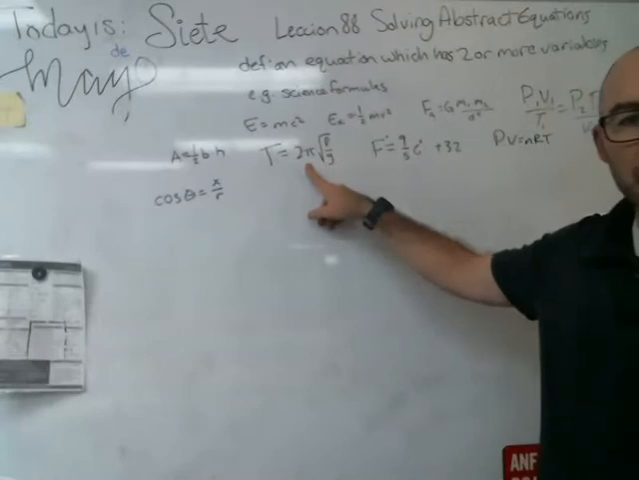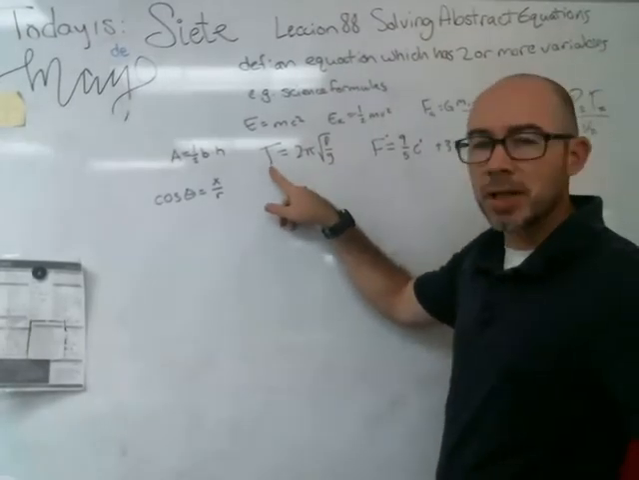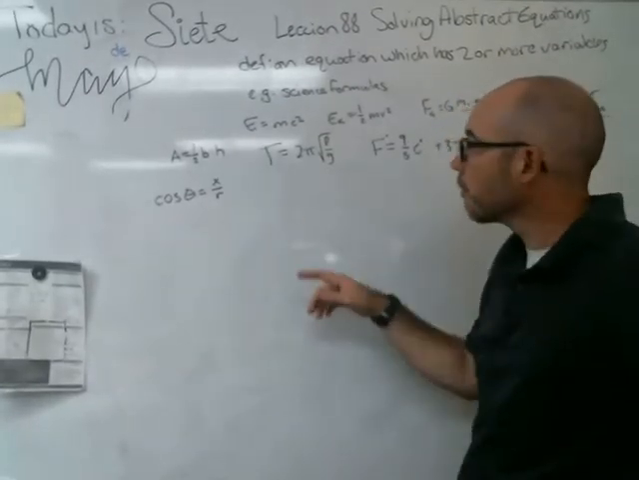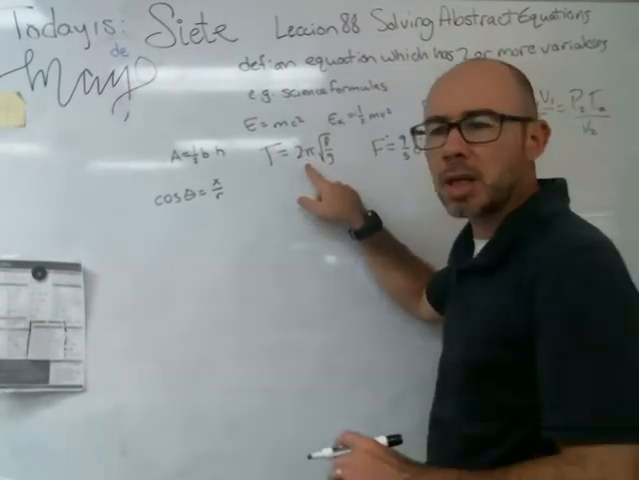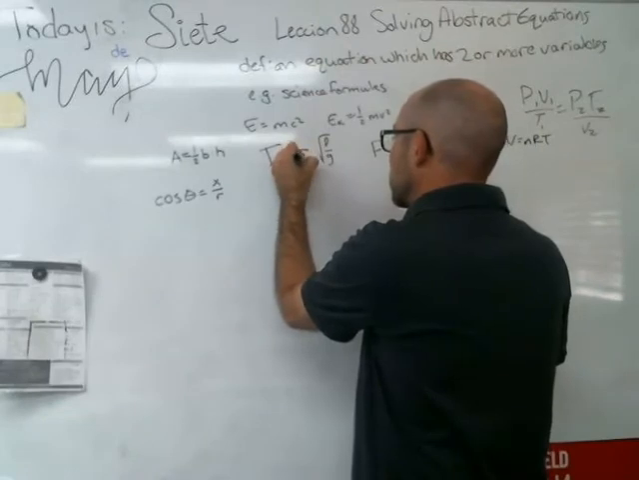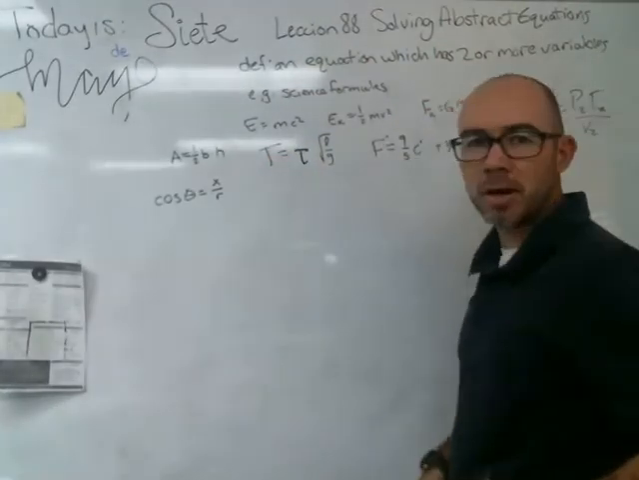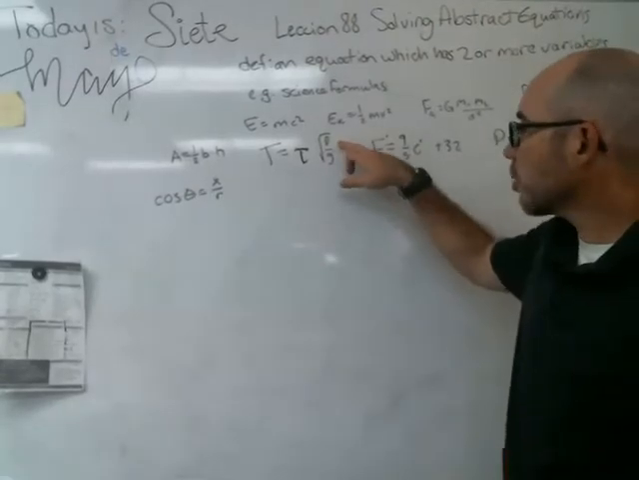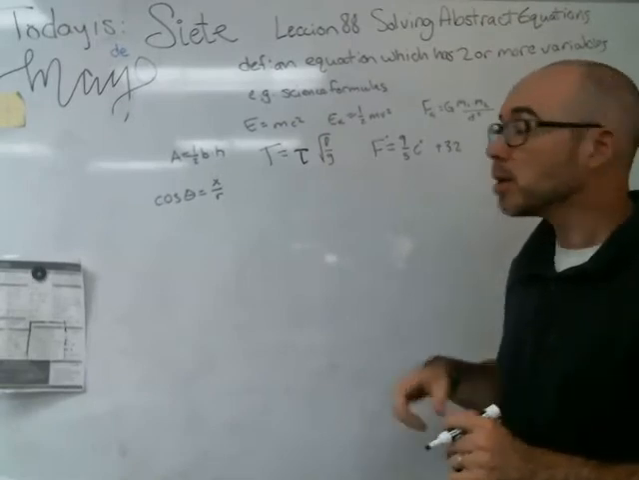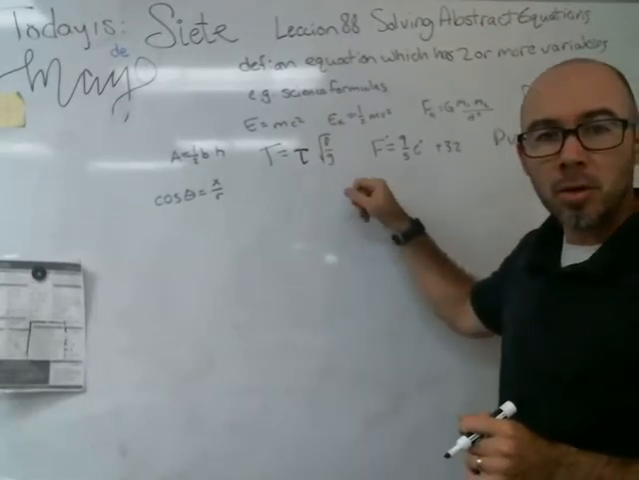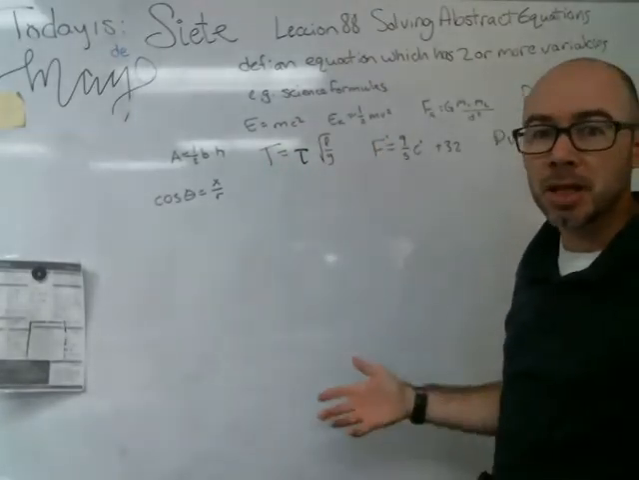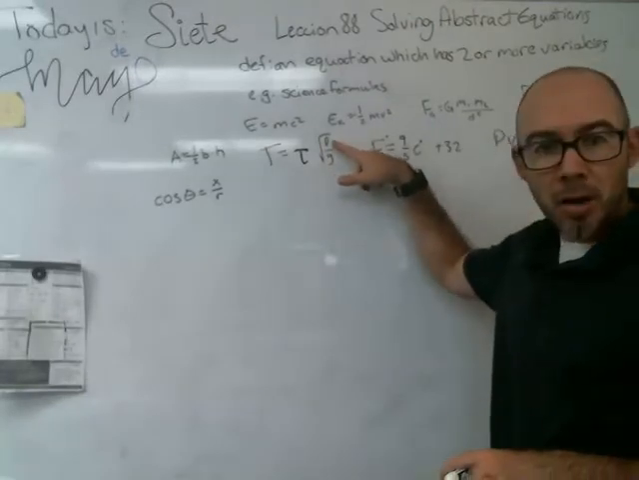Case in point, this is the formula for a pendulum. T is for time, or the period. That is the amount of time it takes for the pendulum to go and come back to where it started from. It's equal to tau times the square root of length over gravity. Well, what if you're doing a pendulum on Mars? G is going to change. Or what if you want a pendulum that swings back and forth in 2 seconds? You want to solve for L, right?